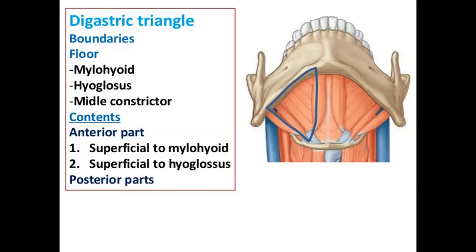Now the digastric triangle. The next triangle you see is the digastric triangle. Anteriorly it is bounded by the anterior belly of digastric. Posteriorly it is bounded by the posterior belly of digastric and stylohyoid. Within the floor we have the mylohyoid muscle, which takes origin from the mandible, from the mylohyoid line inside the mandible, and is inserted on the hyoid bone. So mylohyoid forms the floor. The roof is formed by the skin, superficial fascia, then investing layer of deep cervical fascia; the facial vein lies within the roof, and the mylohyoid nerve also lies within the roof. So these are the boundaries of this digastric triangle.